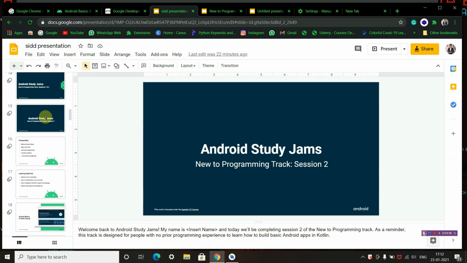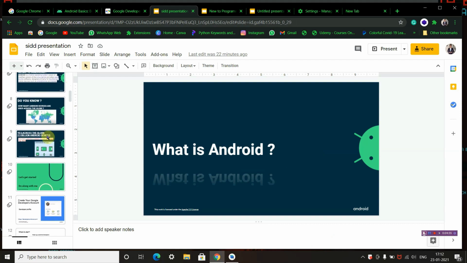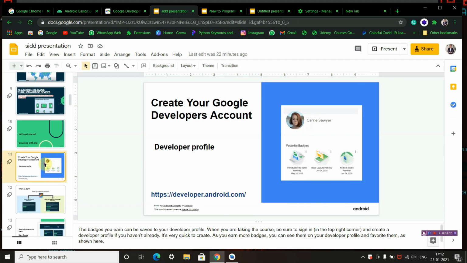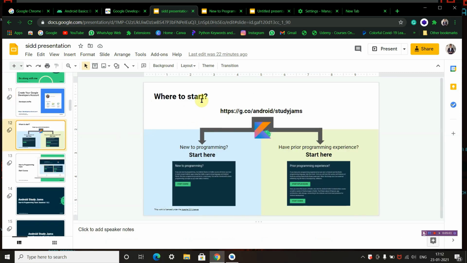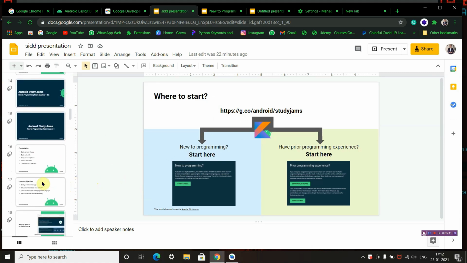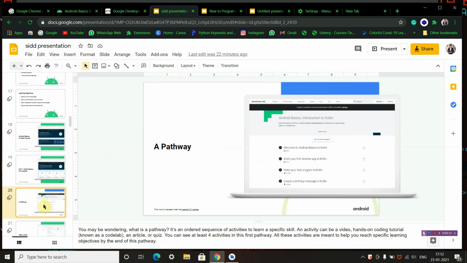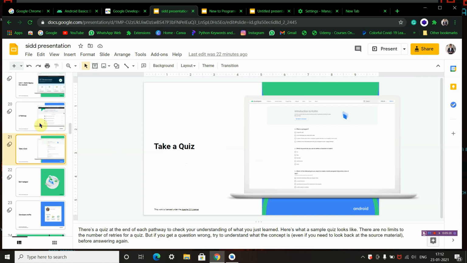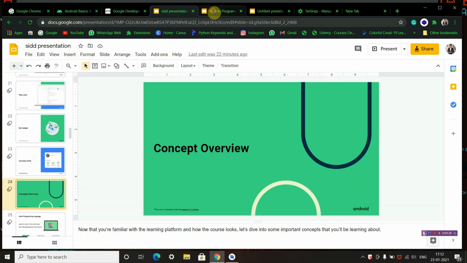In the last session, we learned the basic concepts about Android, what Android is, and about Android users, how to create a developer's account, how to earn badges from the developer's account, and we also got started with Android Study Jams, the sessions that are new to programming. We have already learned about Android Basics in Kotlin and completed Pathway 1 successfully. Hope you all have completed the quiz and earned the badge in your developer's profile.